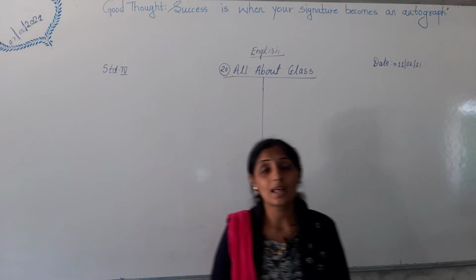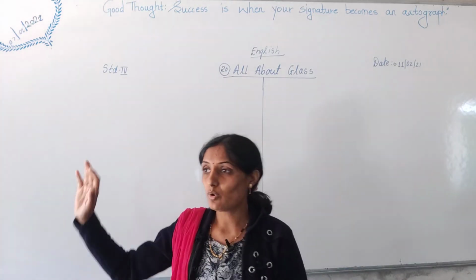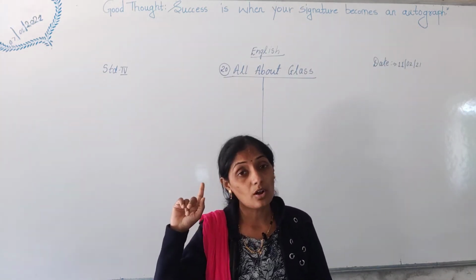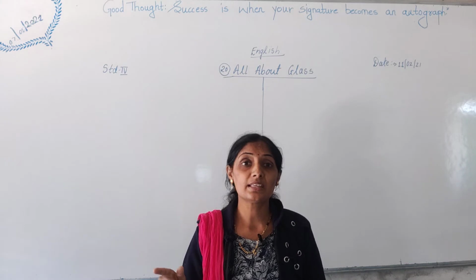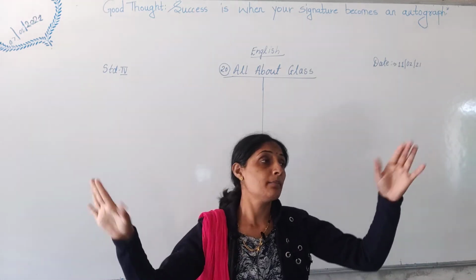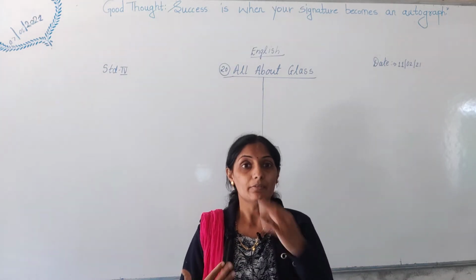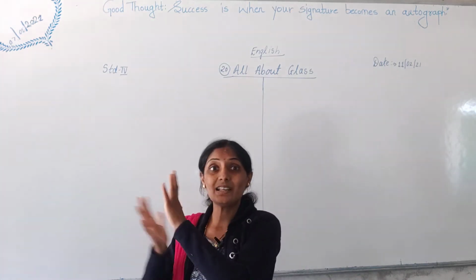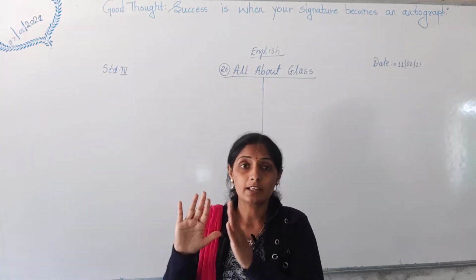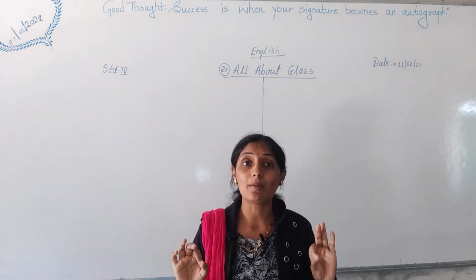Fourth property about glass is that it does not impart smell. If you go and smell glass, it never imparts smell. It does not get stain also. You will say, no, we have window panes at home and our windows are becoming dirty. That is because of us, because we people use it, we touch them. When we touch them, then it gets stain, okay. But naturally, when glass is clean, it does not get stains automatically.